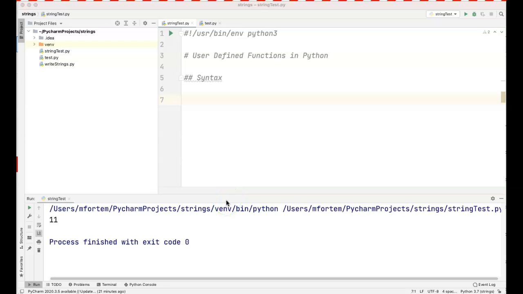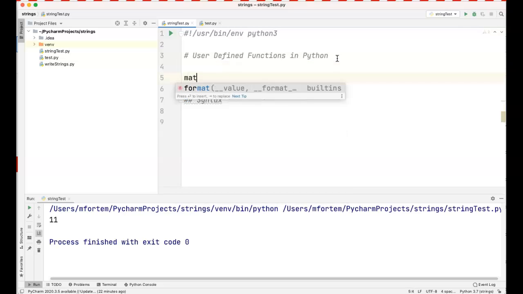So in this lecture, we are going to look at user-defined functions. In the previous lecture, we looked at built-in functions in Python, and the whole idea behind functions is that they give you the ability to package your code so that you can always reuse it. We looked at built-in functions like the math functions, and like we saw in the previous lectures, when you write a function, you have parentheses